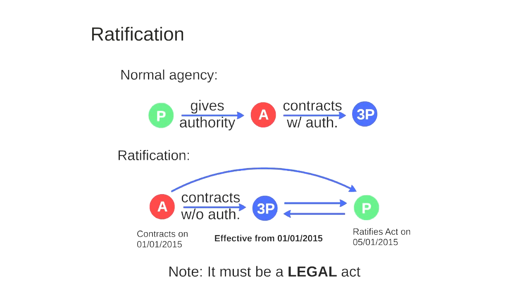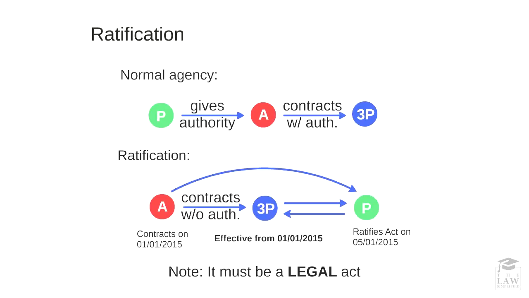The next method of creating an agency is ratification. Now, before we go on to ratification, let's quickly look at how a normal agency relationship operates. Firstly, the principal gives authority to an agent to contract on behalf of him with the third party. In terms of ratification, the circumstances are somewhat skewed and dependent upon the time in which certain actions took